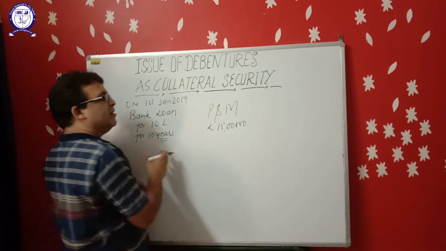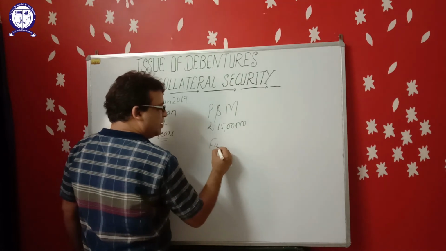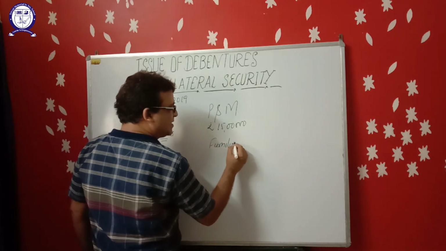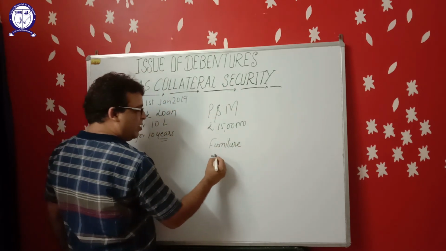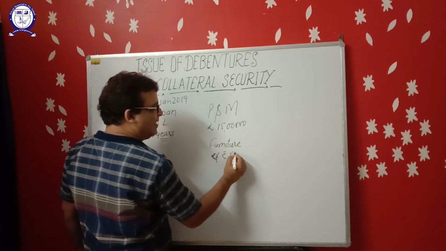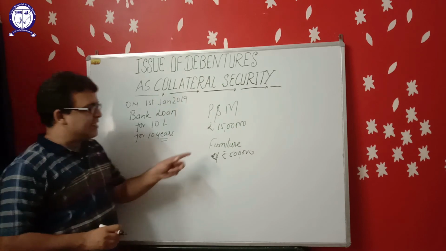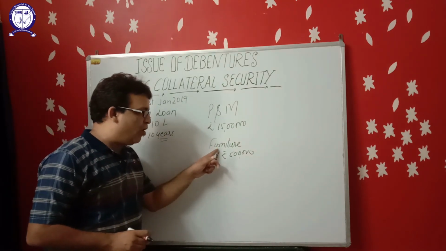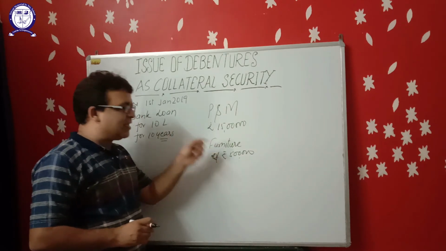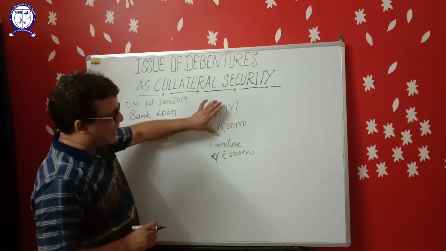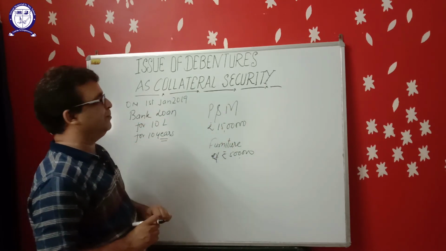The bank wants one more asset. Suppose the company has mortgaged another asset, furniture of rupees 5 lakh, against the bank loan. This second security is called additional security, you can say collateral security. This is primary security, this is secondary security or collateral security.